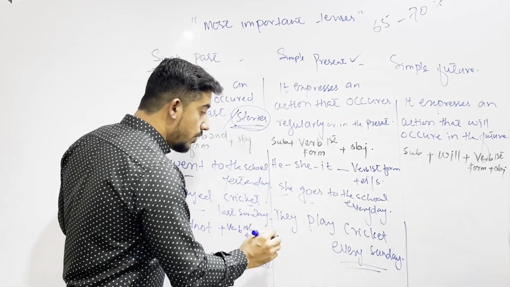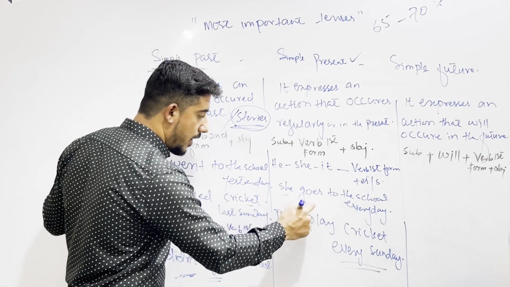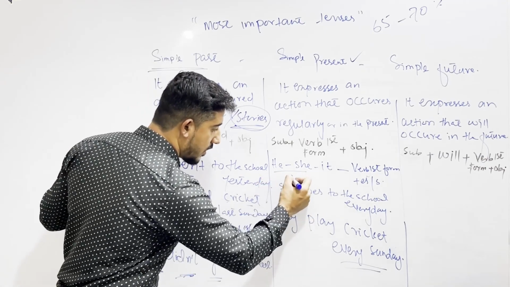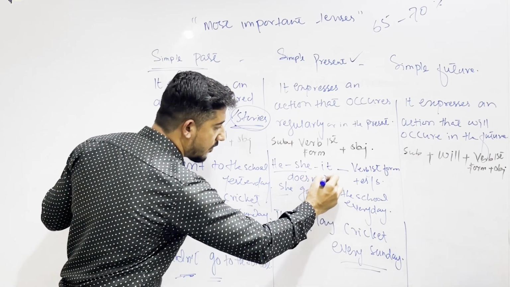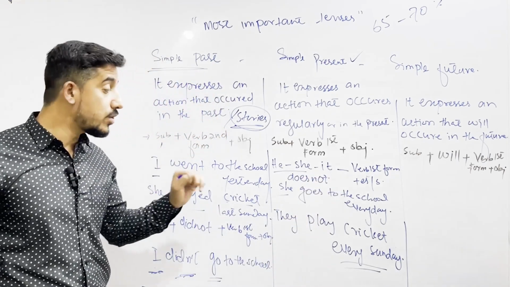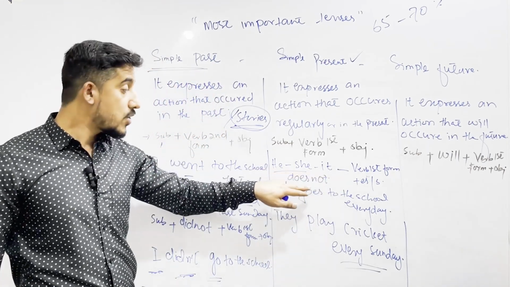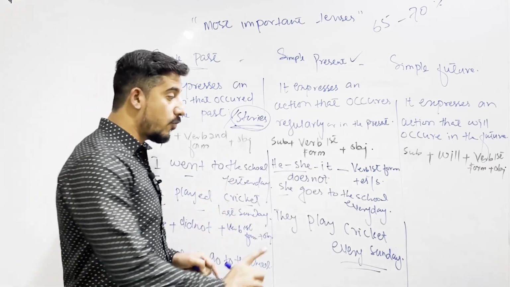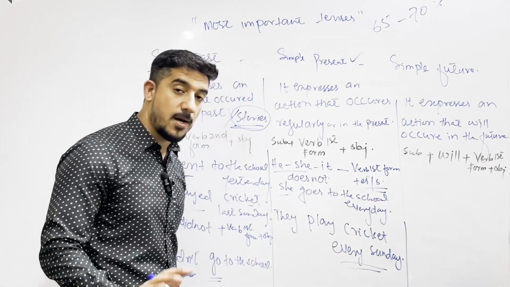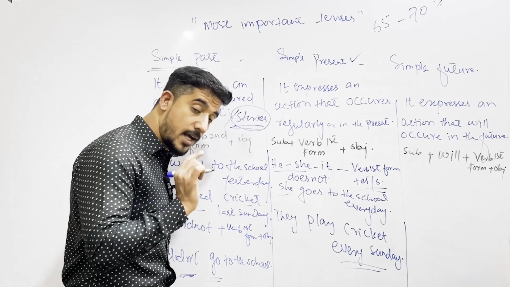And when you are using does not here, यहाँ पर जो he, she, it के साथ does not use होगा negative में. In negative you have to use does not with he, she, it. So then the verb base form will not take s or es. यहाँ पर फिर s or es नहीं आएगा. See the example.